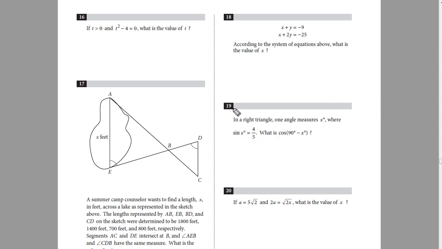Alright, question number 19. In a right angle triangle, one angle measures x degrees where sine of x is equal to 4 over 5. What is cos of 90 minus x degrees? Now over here we have to convert this cos somehow into sine, so we could use this value as the answer. Now cos 90 minus x, this 90 minus x is showing us the angle.